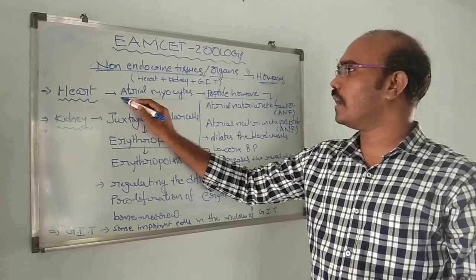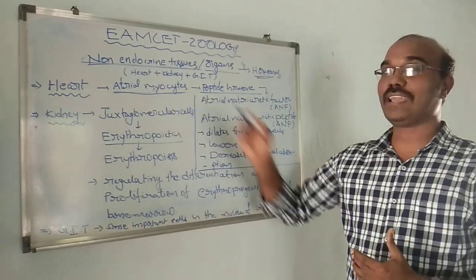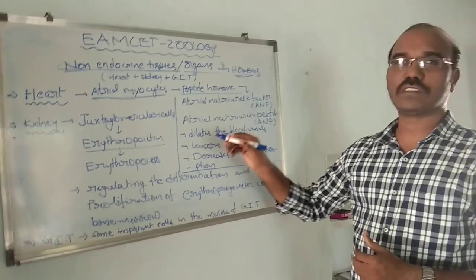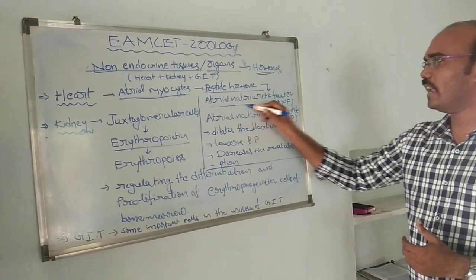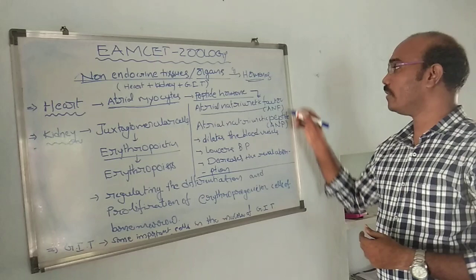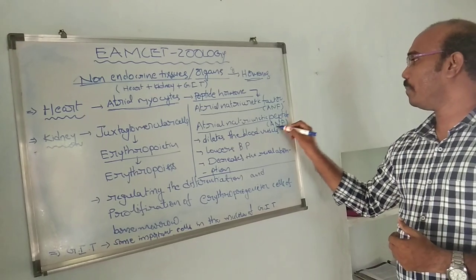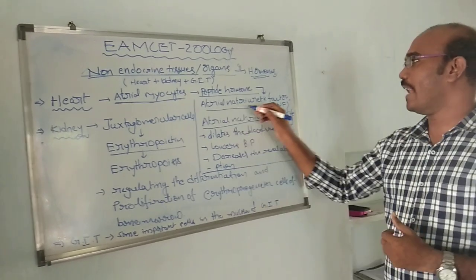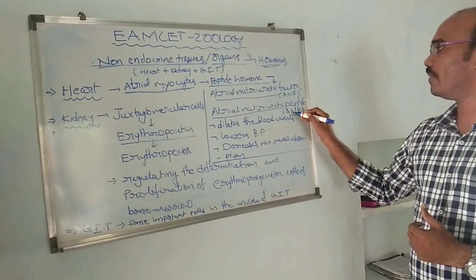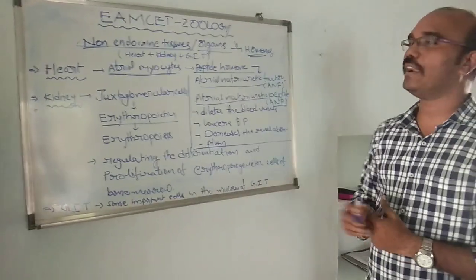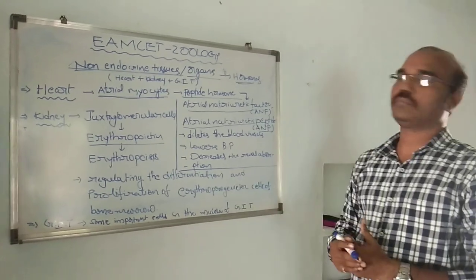The heart consists of myocytes. What kind of myocytes are found in the heart? Atrial myocytes. They secrete peptide hormones like atrial natriuretic factor, atrial natriuretic peptide, ANF, ANP. These are peptide hormones produced from the atrial myocytes of the heart.